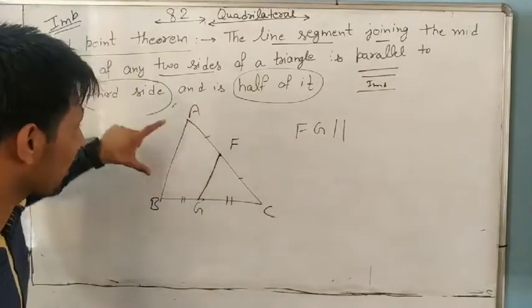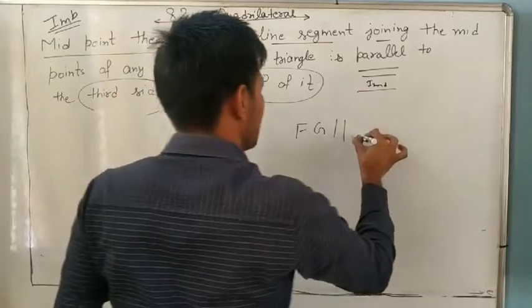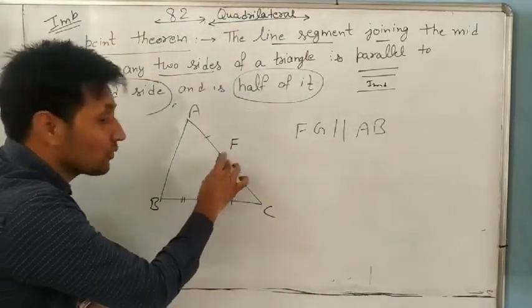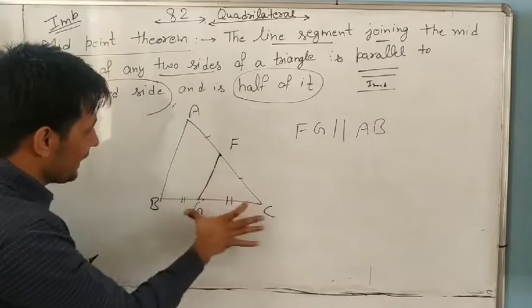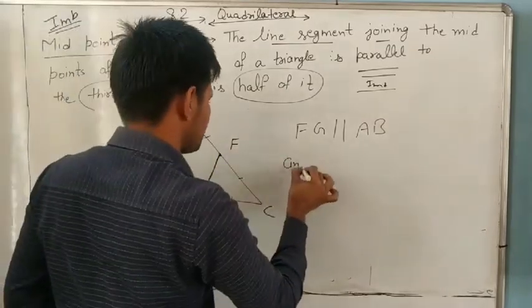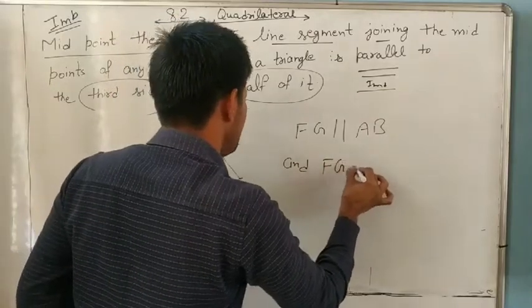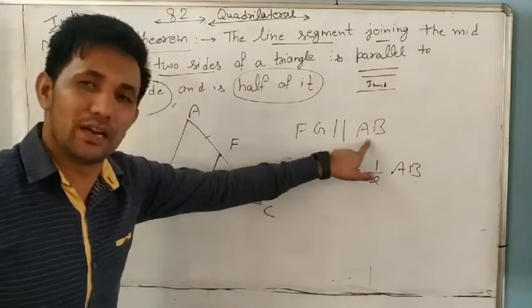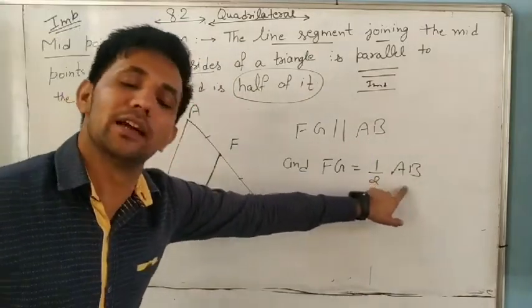What is the third side now? AB, because this line is already joining the two sides AC and BC. So the third side that remains is AB, and FG is parallel to the third side and half of it.